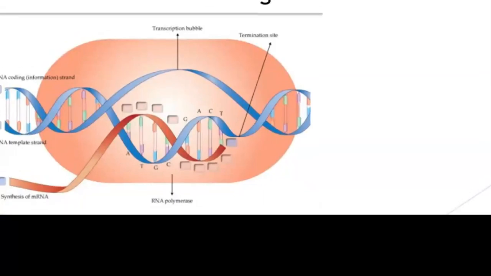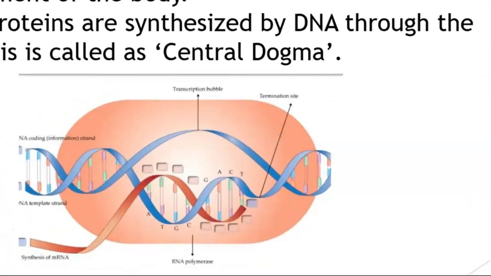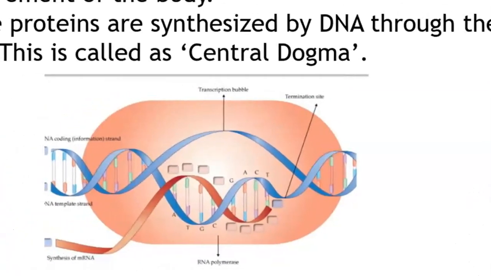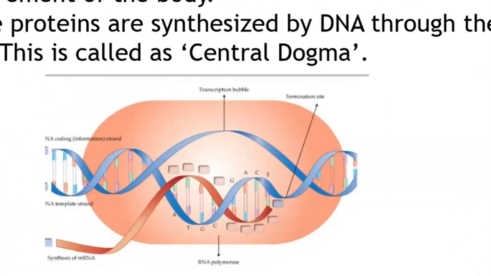complementary nucleotides. Now what is the meaning of complementary? I told you last time that if it is A then its complementary is T, and if it is C then its complementary is G. So over here, as you can see, the first one is thymine, so its complementary is adenine. So the first nucleotide of the mRNA here will be adenine.